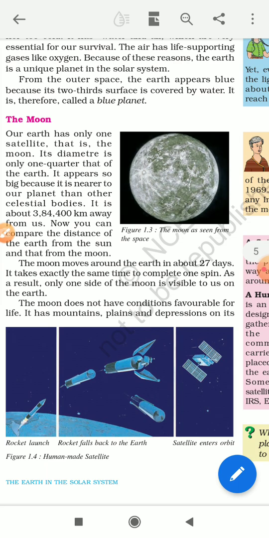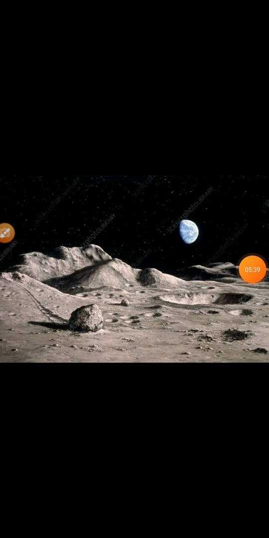The surface of the moon is rough, with mountains, plains, depressions, etc. And the shadows we see on the moon are of these surfaces. Understood?